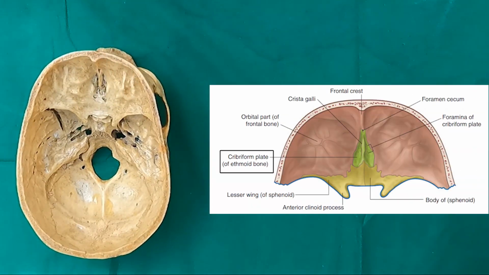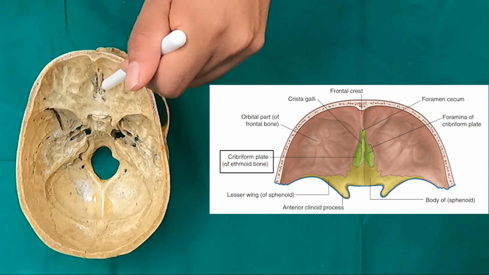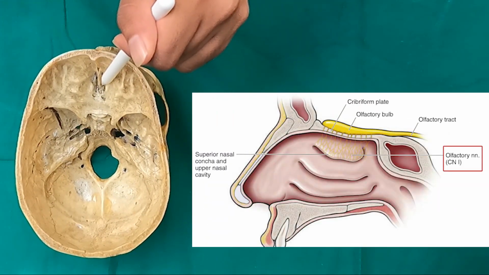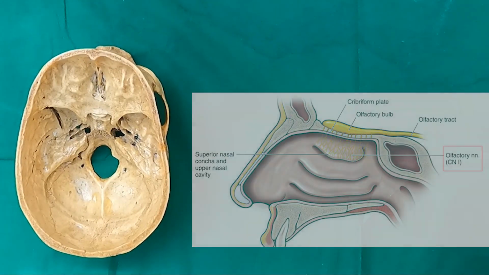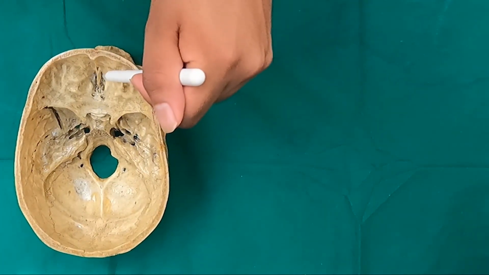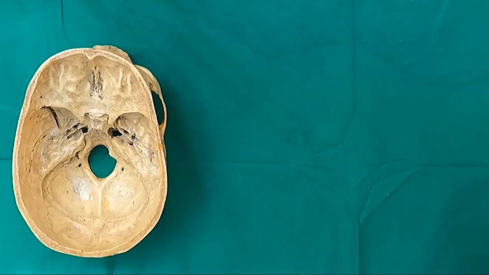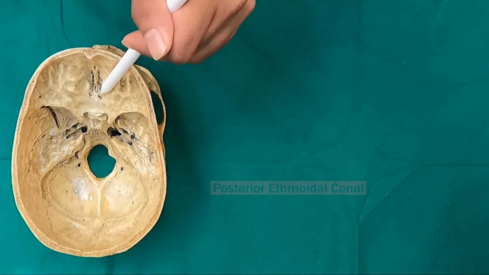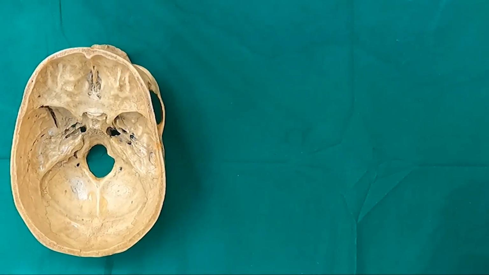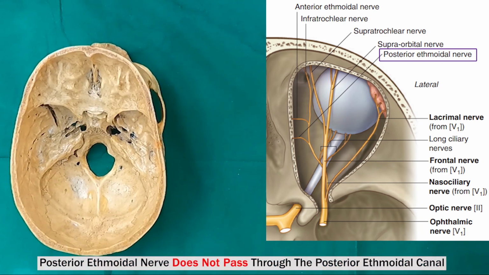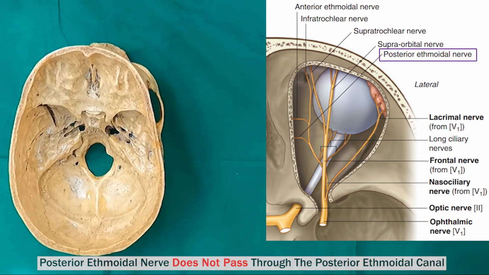The cribriform plate of the ethmoidal bone is perforated by numerous foramina for the passage of olfactory nerve rootlets. The anterior ethmoidal canal transmits the corresponding nerves and vessels. The posterior ethmoidal canal transmits the vessels of the same name. Note that the posterior ethmoidal nerve does not pass through the canal as it terminates earlier.